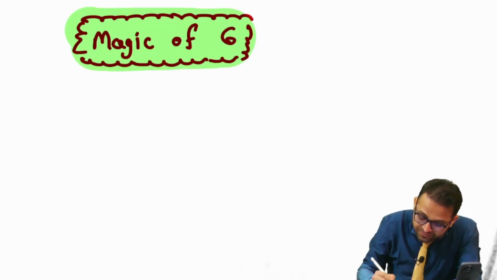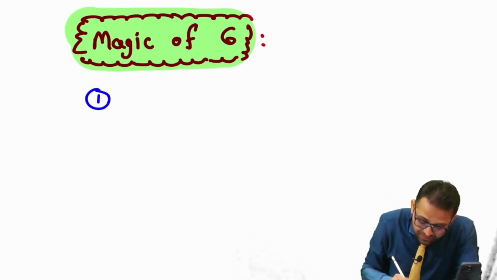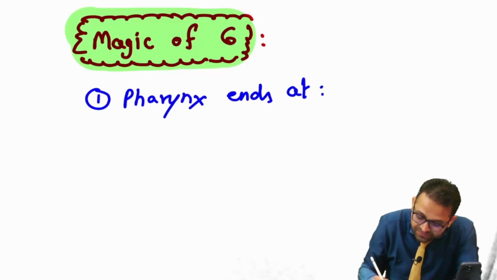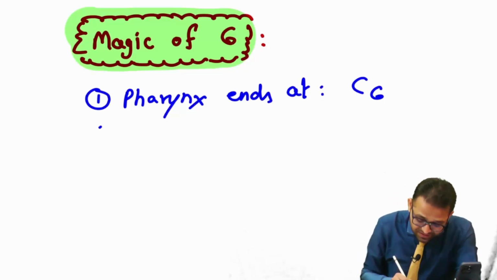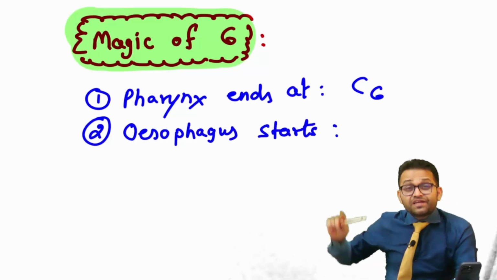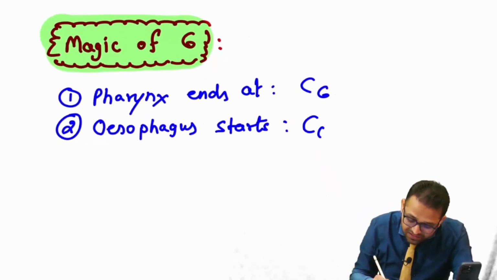What you have to remember, sir? This is your question, that first point. Our pharynx ends at? Answer is C6. Second, our esophagus starts. Definitely, where the pharynx ends, there the esophagus starts. So the esophagus is starting at C6.